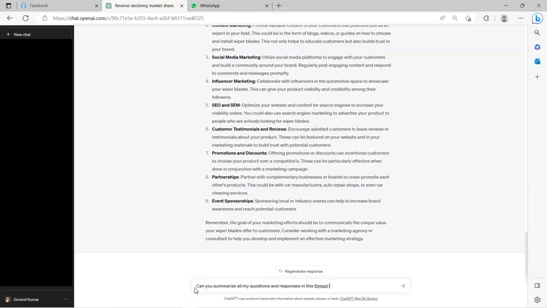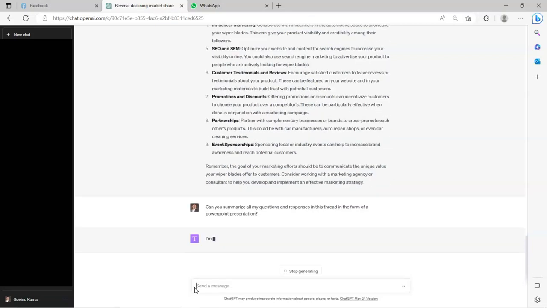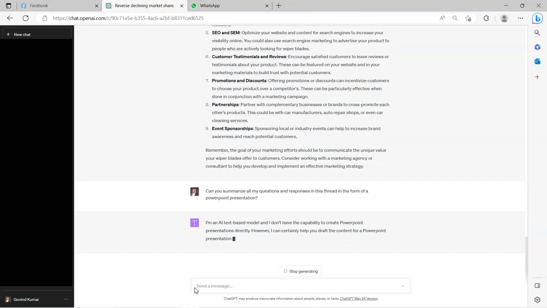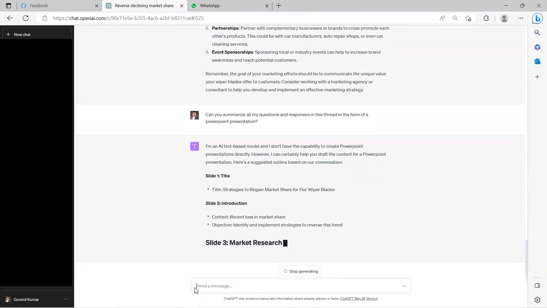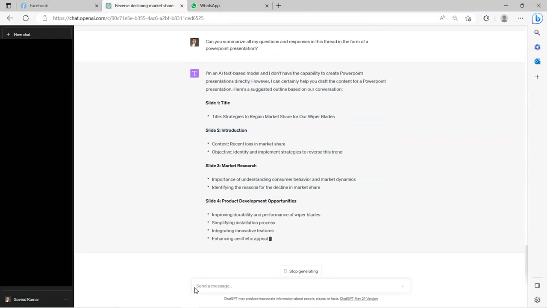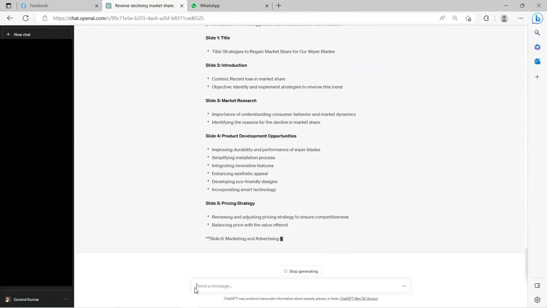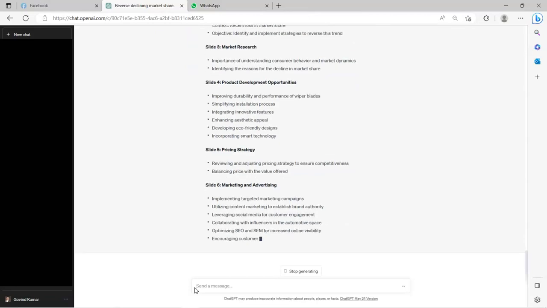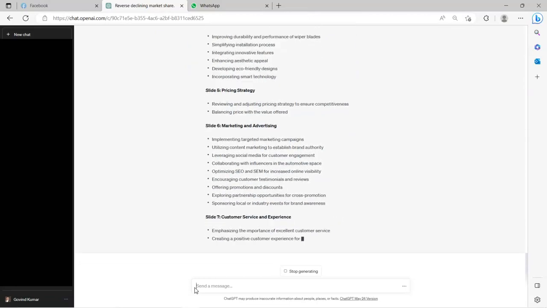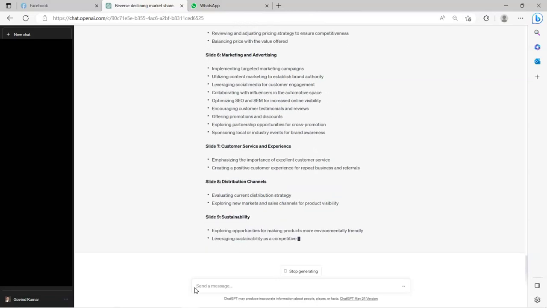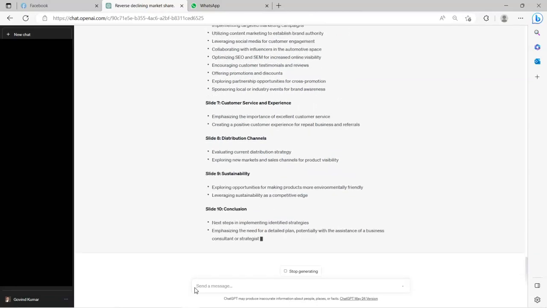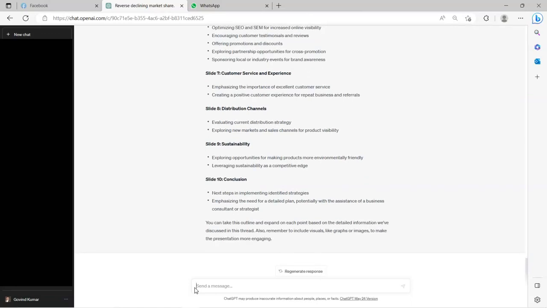So I'm asking ChatGPT to summarize the response to this thread in the form of a PowerPoint presentation. So let's see the response we get from ChatGPT. ChatGPT is unable to provide the slides that we use in a slide deck, that is the PowerPoint presentation. However, it is providing us the information that we could use in different slides. It's even numbering the slides. It is providing us the title of the slide. It is providing the bullet points that we could have in each of the slides. That's good enough for me.